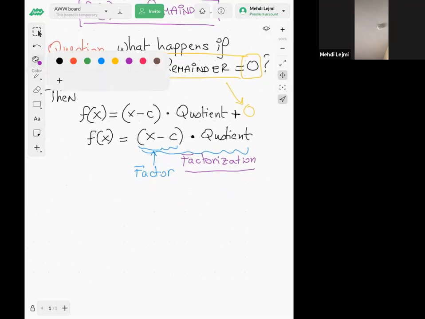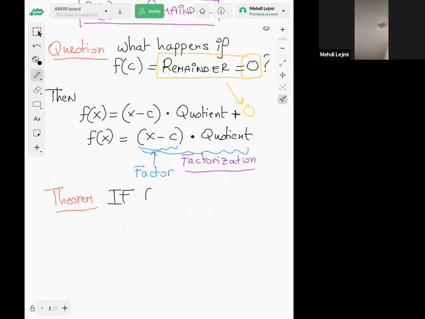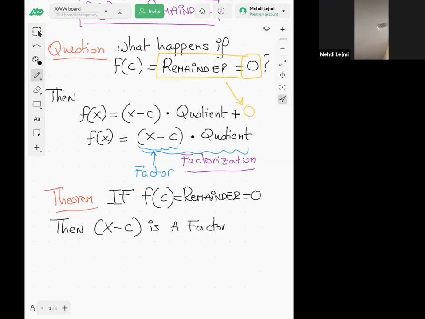And when you say f of c is 0, it means that c is a solution of f of x equal to 0. So, theorem: if f of c, which is the remainder, is 0, then x minus c is a factor of f of x.